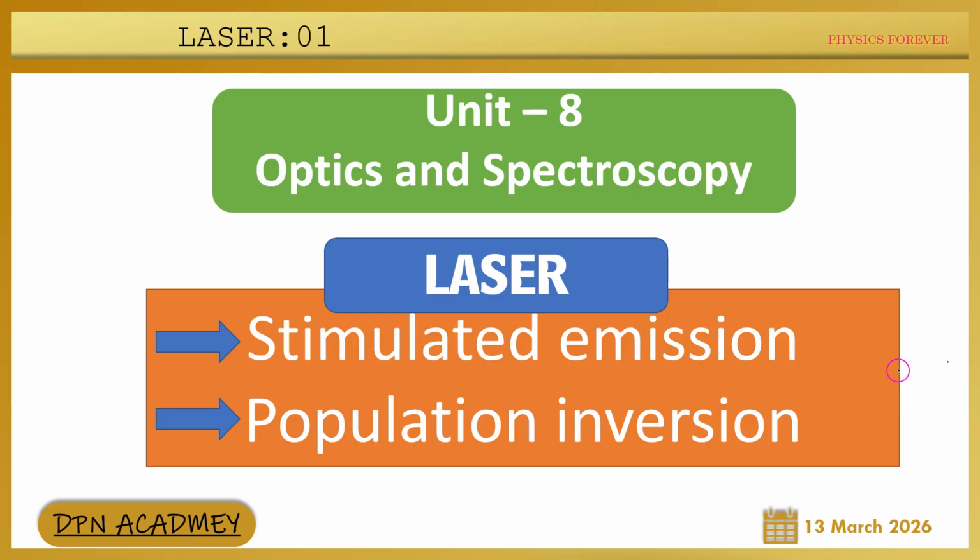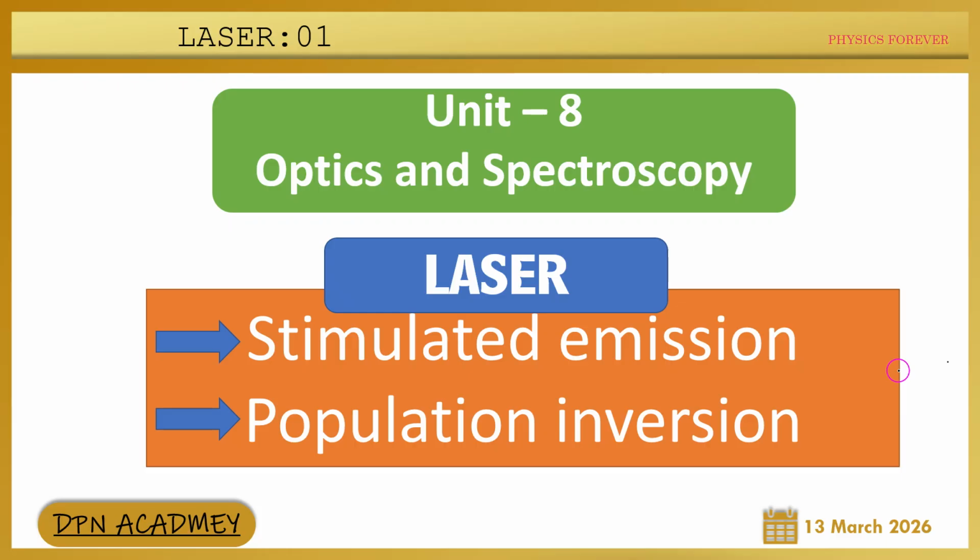Then laser. What is the difference between ordinary light and laser? If you take a normal light source like a bulb or lamp, it emits light in many directions and many wavelengths. Compared to that, laser is a single wavelength light traveling in one direction. Then some of the characteristic properties of laser: laser light is monochromatic because it has a single wavelength.